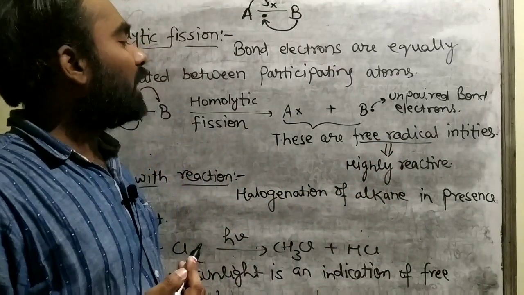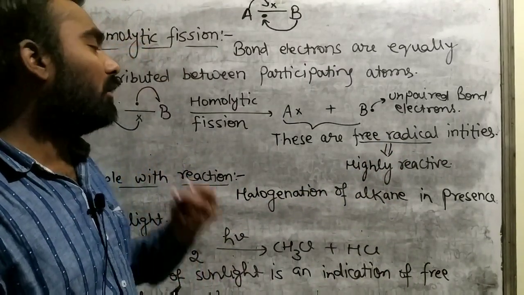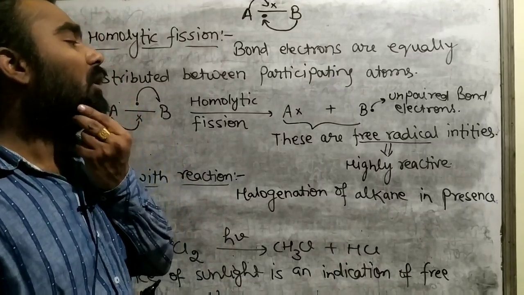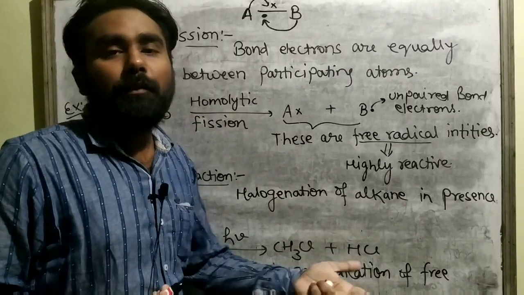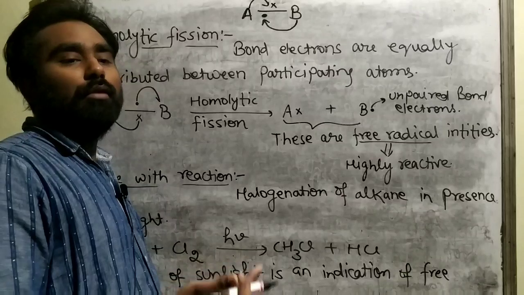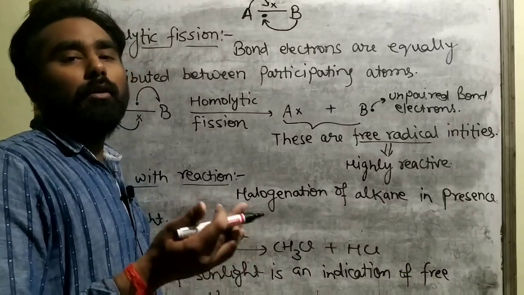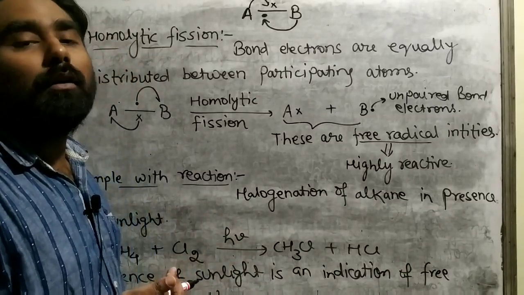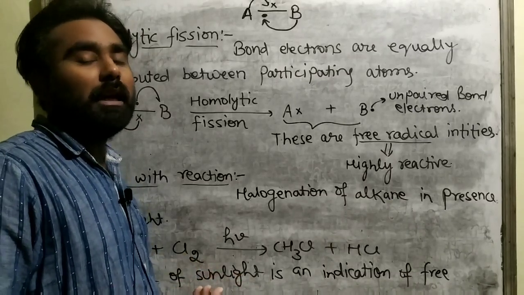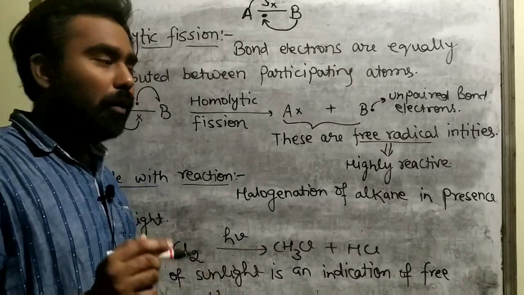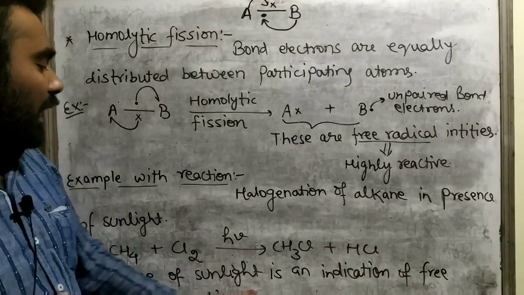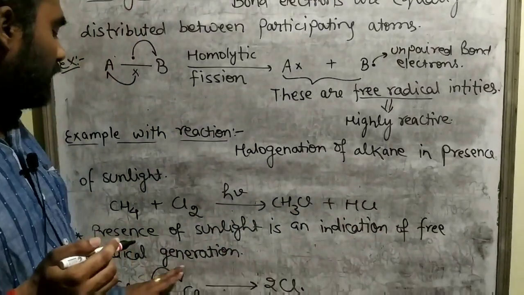So formation of free radicals in a reaction means there must be some factors by which free radical generation is favored. Step by step, this is the gradual process. As you come across many reactions, you will become aware of many factors, many situations in which free radicals get generated. Now here I am sharing a rule with all of you: presence of sunlight is an indication of free radical generation.